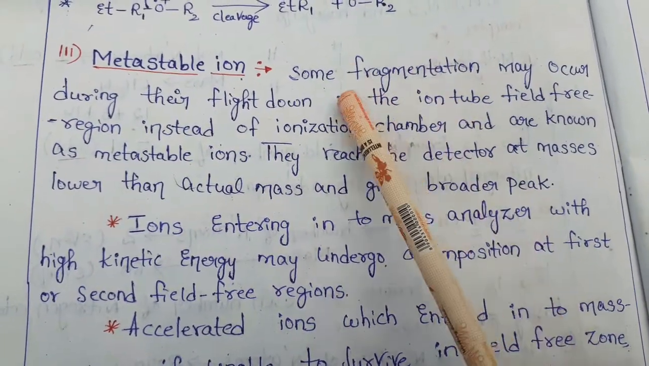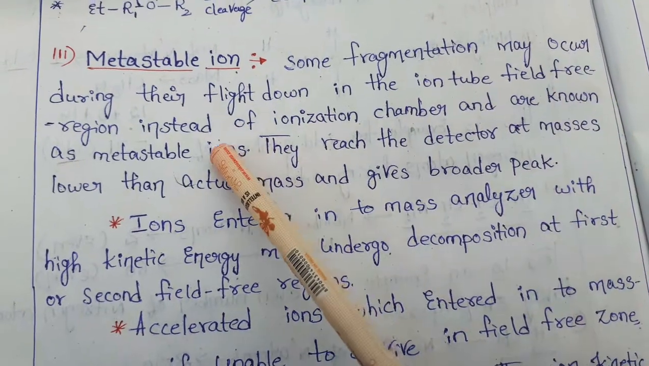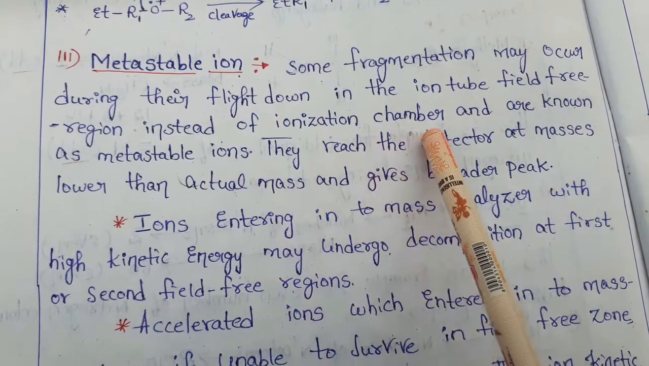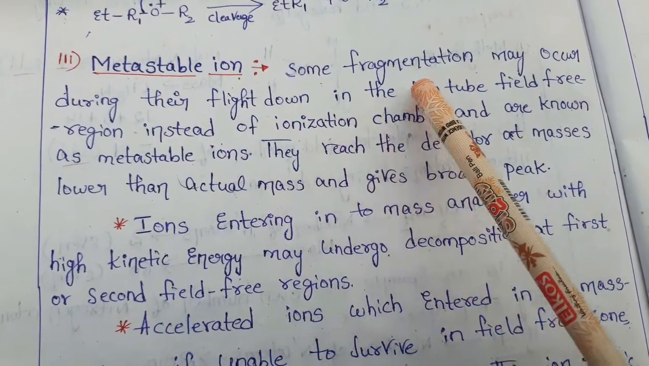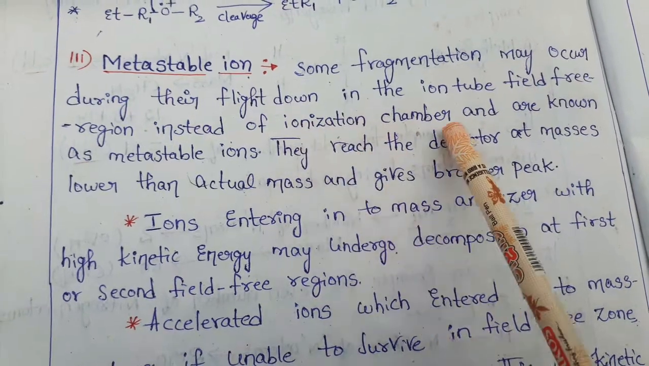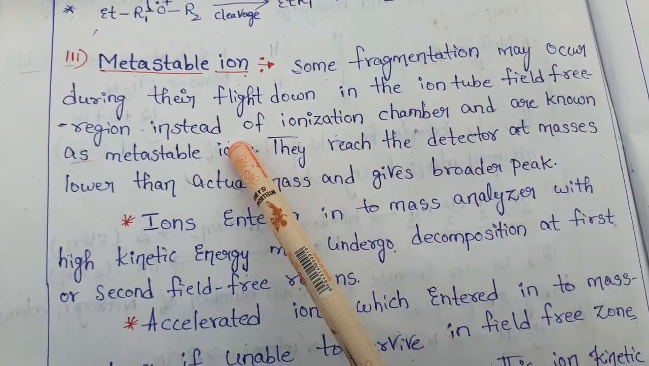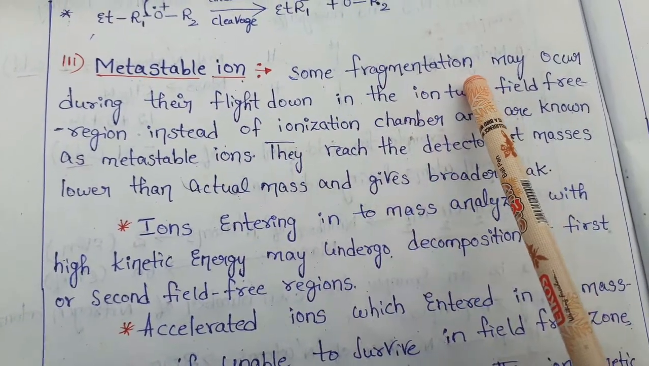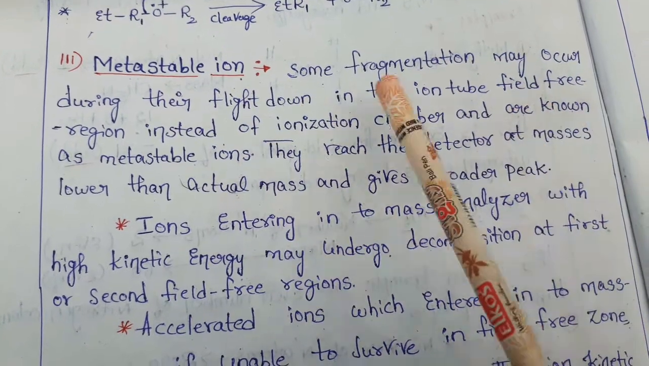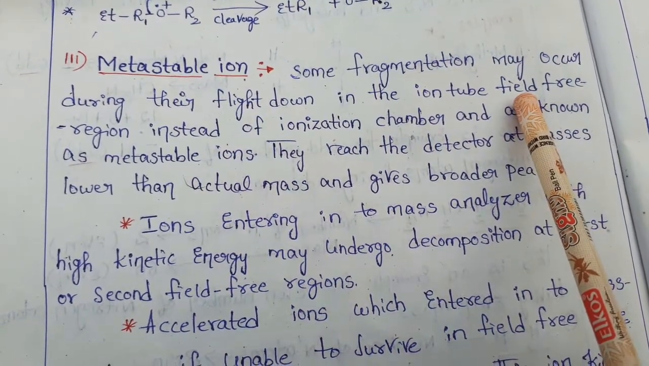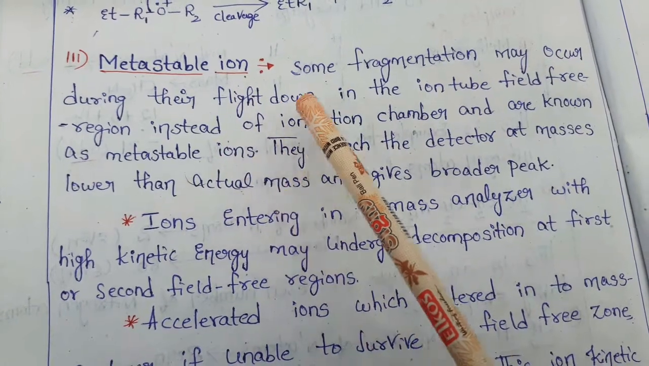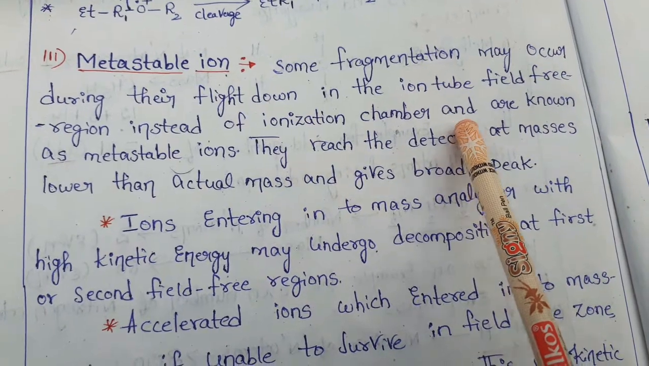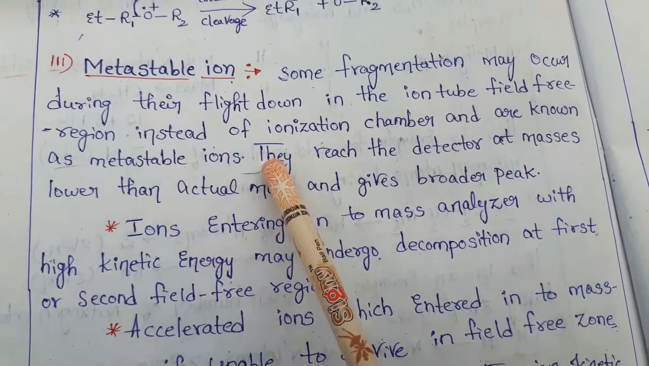Here some fragmentation may occur during their flight down the ion tube, in the field free region instead of the ionization chamber. Usually the fragmentation should occur in the ionization chamber, but instead, here the fragmentation occurs in the field free region, so it may be the first field free region or the second field free region during their flight down. The ions formed like this are known as metastable ions.